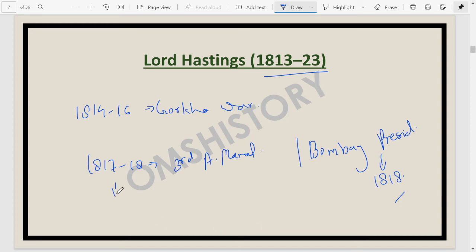This 1817-18 Third Anglo-Maratha War was also sometimes called, as the major issue was the Pindaris, the Pindari War. It happened during the time of Lord Hastings only.